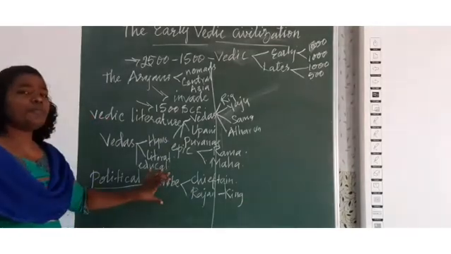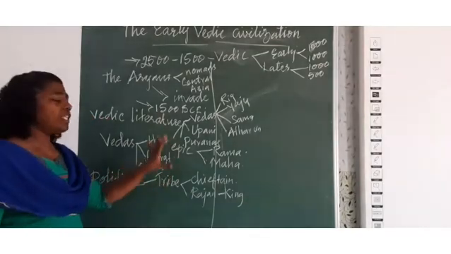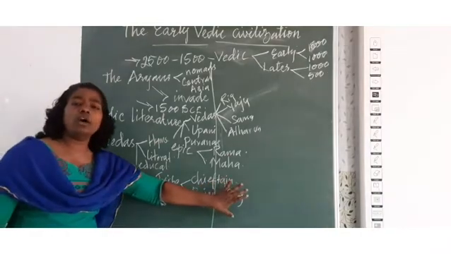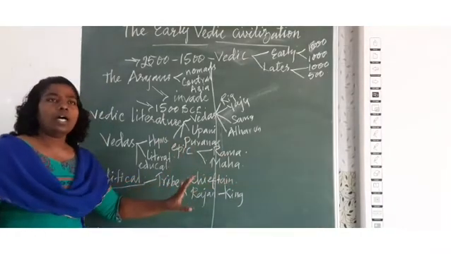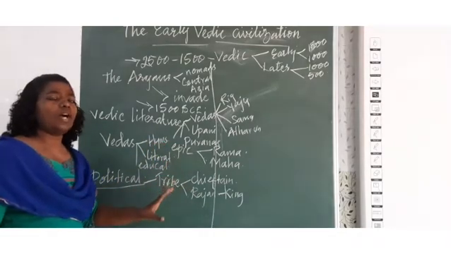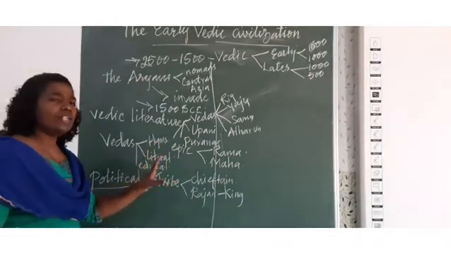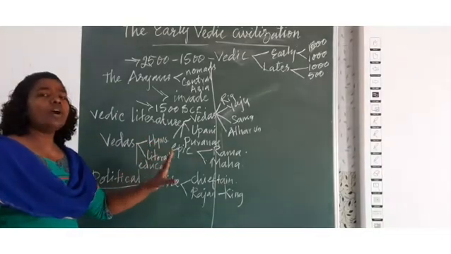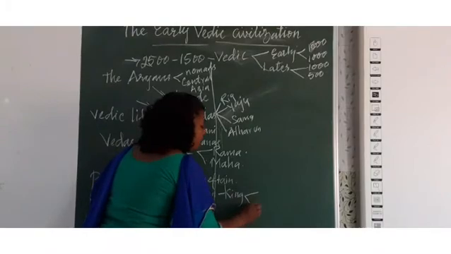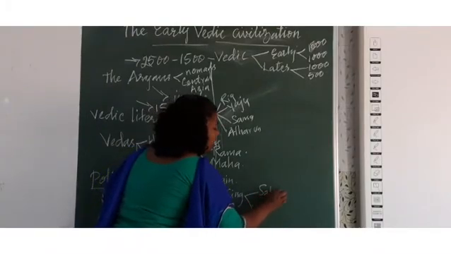Now, when we see the political condition of the early Vedic civilization, the king did not have absolute power. The absolute power lay in the hands of two important councils of people. One is Sabha and another one is Samiti.